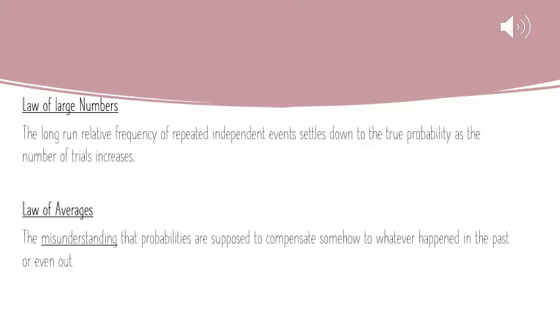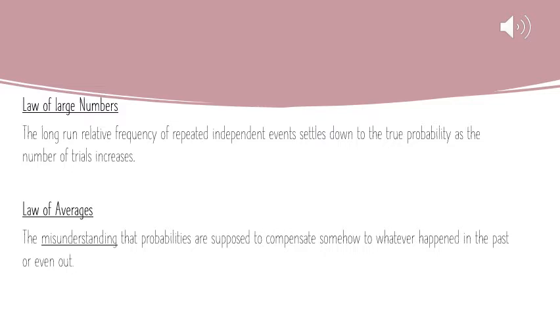The law of large numbers states that the long-run relative frequency of repeated independent events settles down to the true probability as the number of trials increases. This is often confused or mixed up with the law of averages. The law of averages is the misunderstanding that probabilities are supposed to compensate somehow to whatever happened in the past or even out. So the major difference here, let's use the example of flipping a coin. If you're flipping a coin, you know the probability of you getting a heads is 50% and the probability of you getting a tails is 50%.